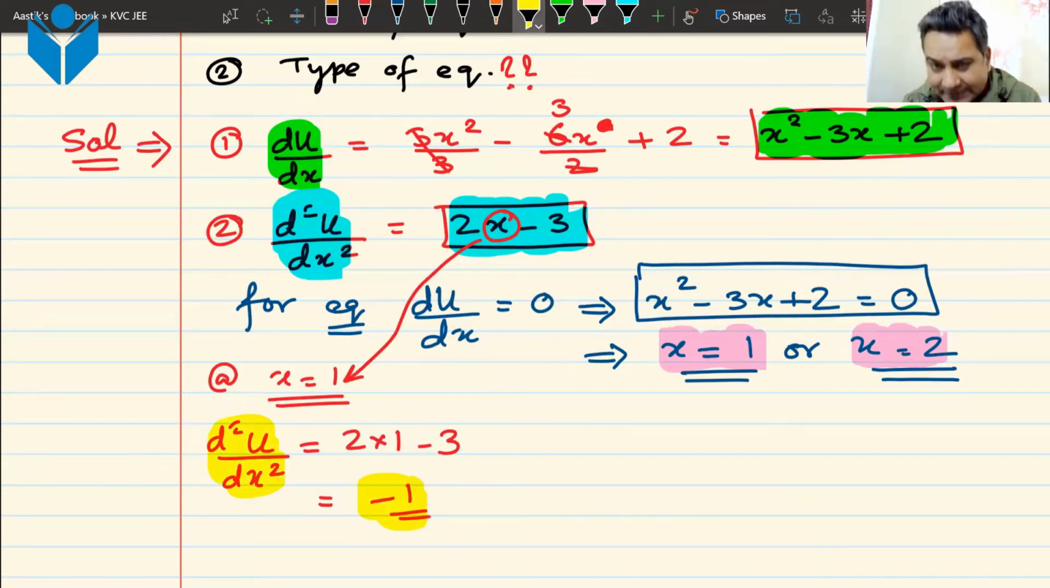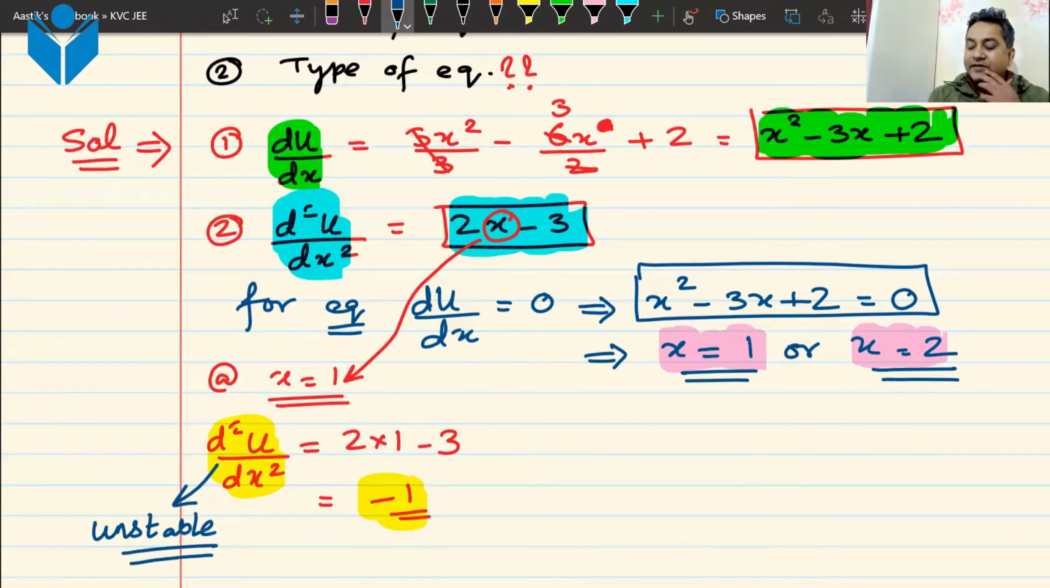Now this derivative is negative. That means this is the condition of maxima and this is the condition of unstable equilibrium. Do we understand this? This equilibrium at x is equal to 1 is unstable, because the second derivative is negative. Did we get this? Can I have some raised hands? Yes, sir. That means at x is equal to 1, the yellow one, it is an unstable equilibrium.